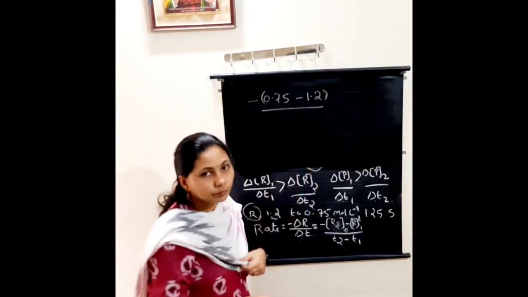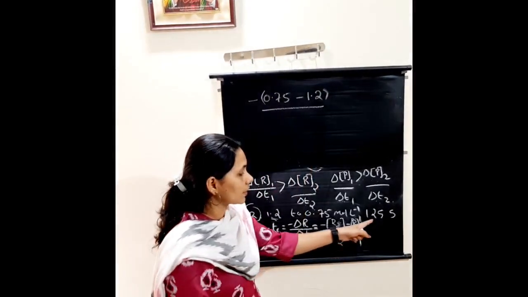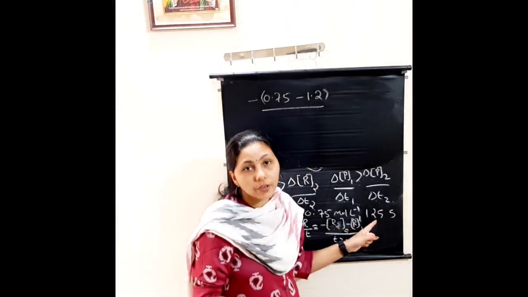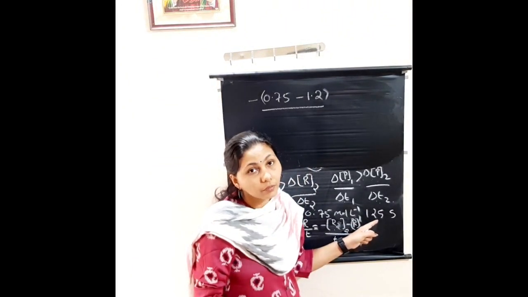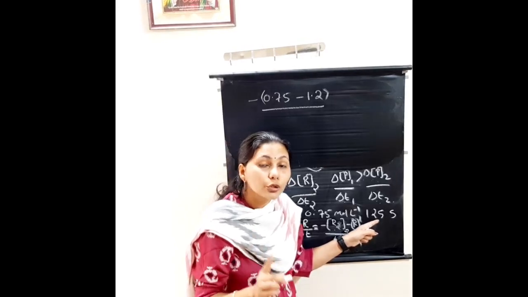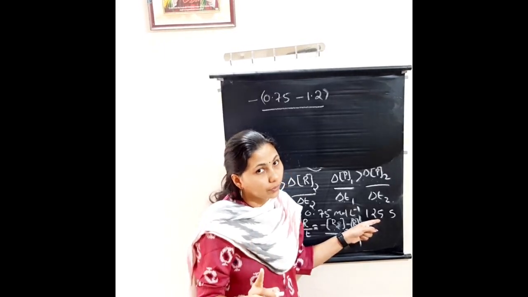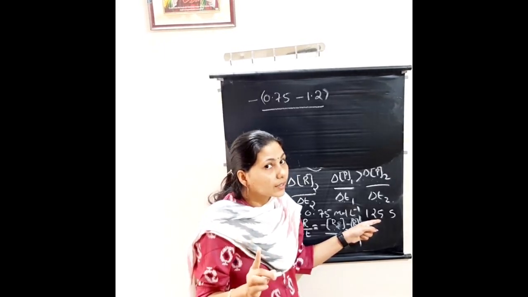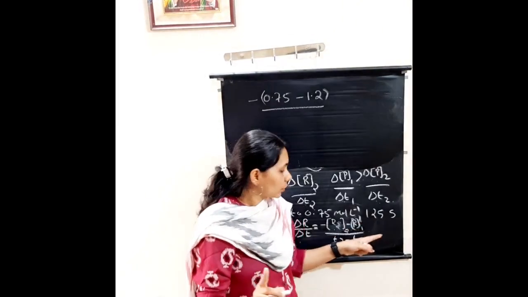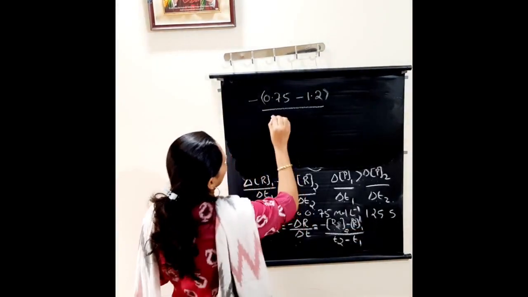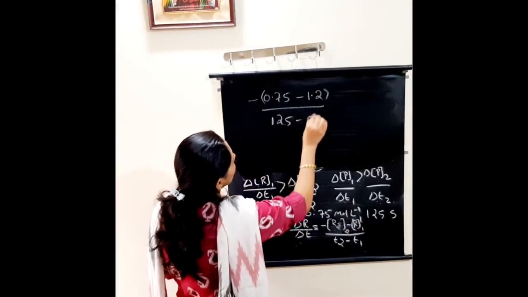Divided by how much is the time interval? It is given as 125 seconds. After a time interval of 125 seconds, that means T2 equals 125 and T1 we consider as 0. Clear? So T2 equals 125, minus 0.